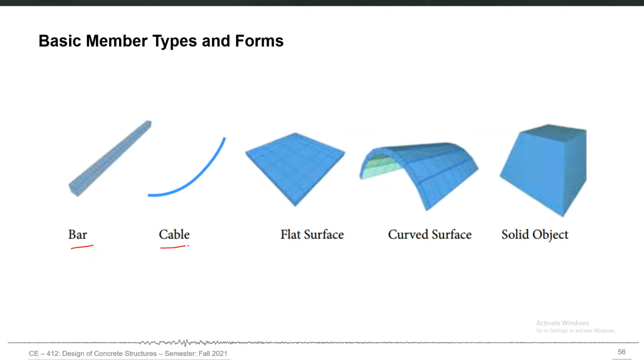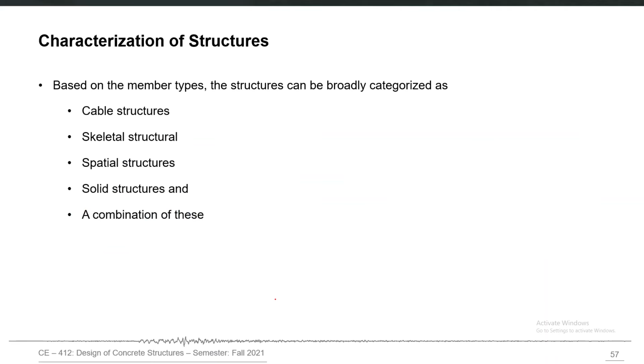We may have cable elements which can sustain a particular action only, for example, tension only, flat surface, curved surface, and solid objects. These are the very first classification based on forms of different structural components.